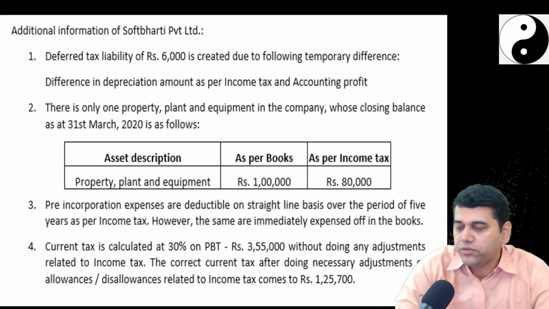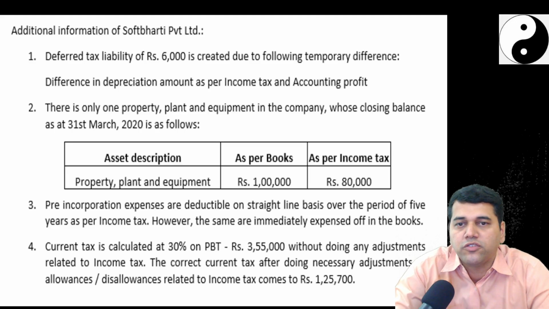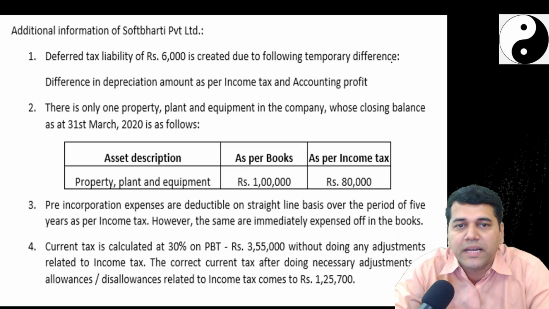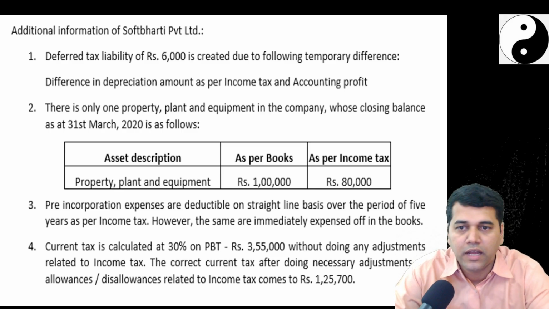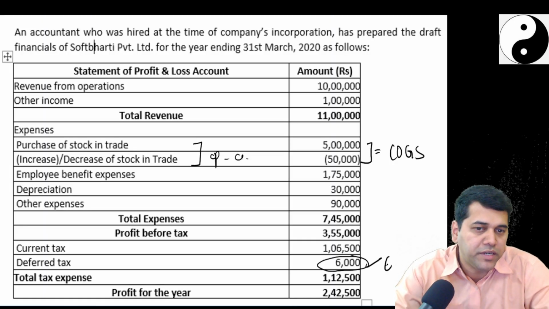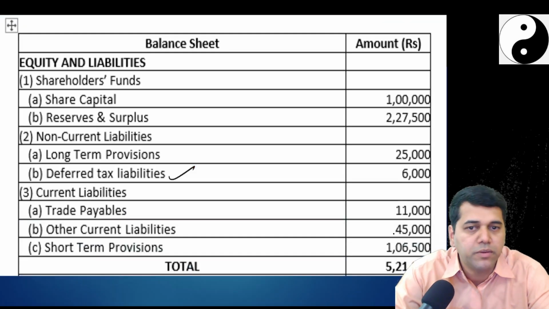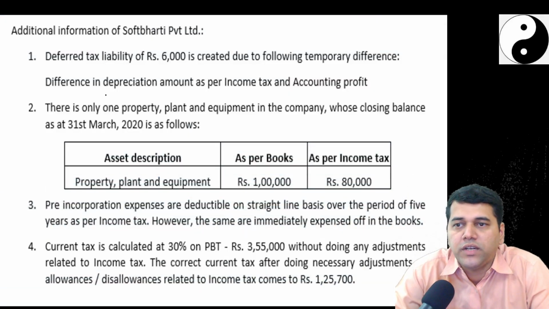Okay, now they give you certain additional information. Deferred tax liability of 6,000 is created due to the following temporary differences. So during the year there was one deferred tax liability, no? Have they hit your P&L account? Yes, deferred tax expense has been hit. That means there must be one liability which we have seen already. Now it is coming because of the difference in depreciation as per income tax and accounting profits.